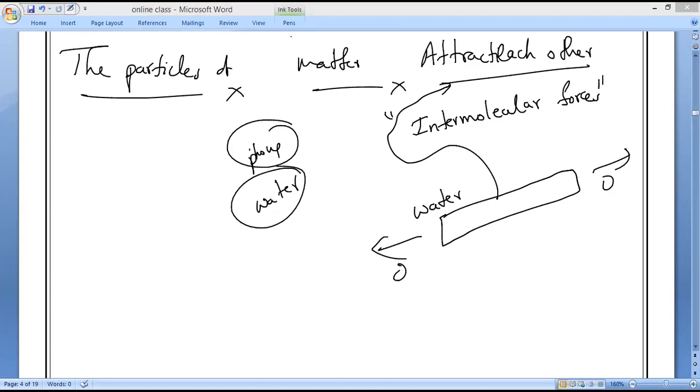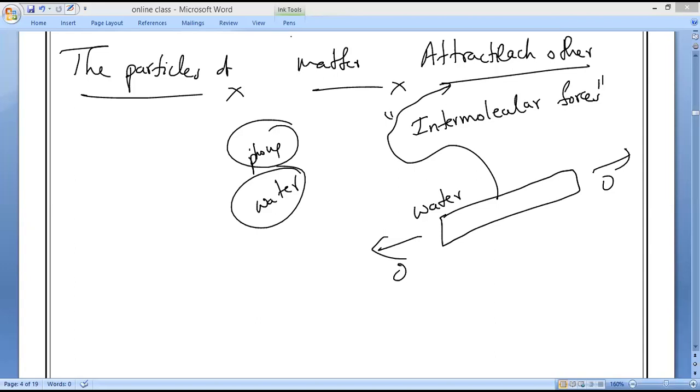So the force of attraction between the particles is always present, whether it is a solid, a liquid or a gas, it doesn't matter. The amount of force exerted may vary, but it is the same thing. That is what you have to remember. It will never allow the particles to escape.